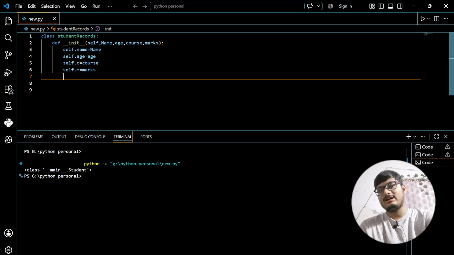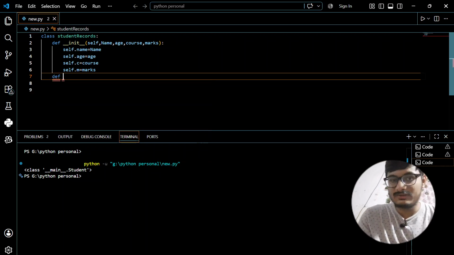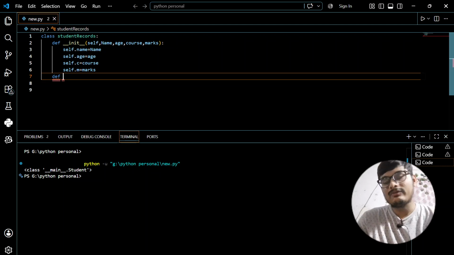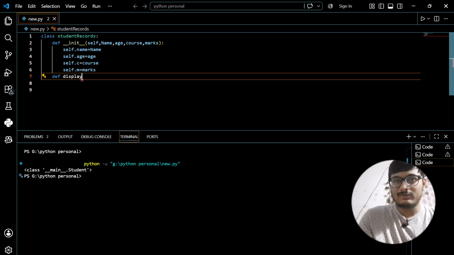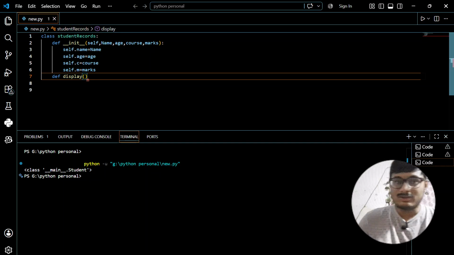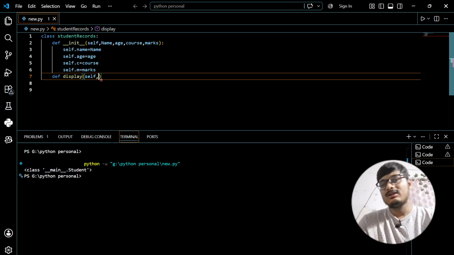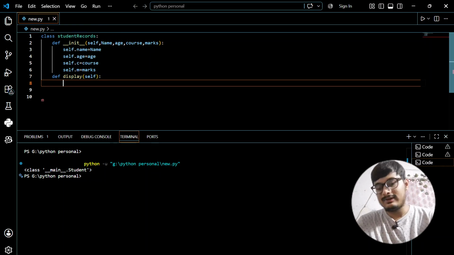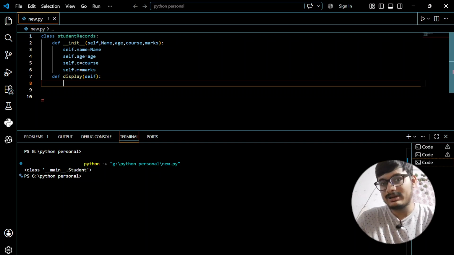Now we have to create a method to print all of these things. Let us define display, a function that we are defining inside this class, and inside this we write self. What is it going to print?